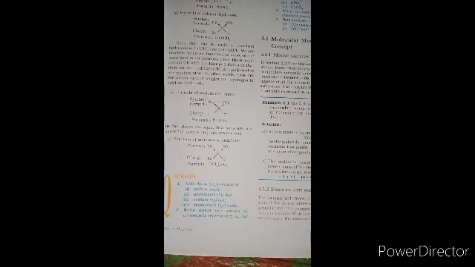Another example, let us see it. Ammonium sulfate. The formula of ammonium is NH4 and formula of sulfate is SO4. Valency, that is the charge, is +1 in case of ammonium, and in case of sulfate -2. So we need to balance the valency by interchanging it. We will get NH4 2 times SO4. NH4 is a polyatomic ion, so we need to put a bracket here. So the actual formula of ammonium sulfate becomes (NH4)2SO4.